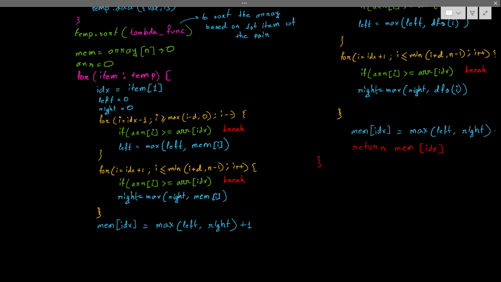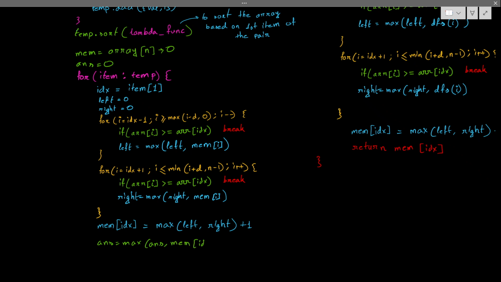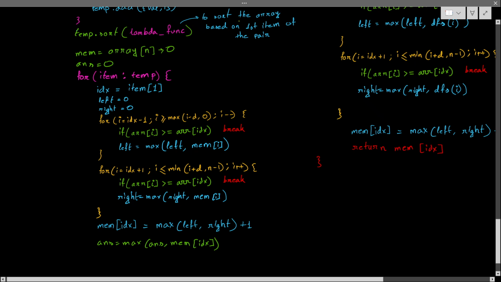And another last line we have to do. Answer could be my maximum of the current answer and the memory of that index. Okay, this could be the case, or you can directly put the value here.